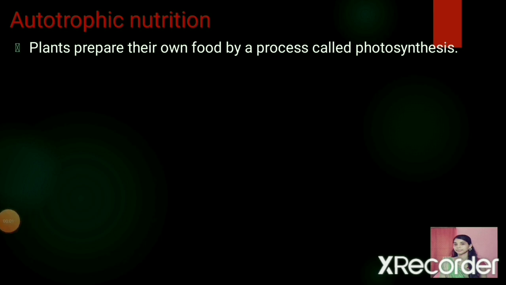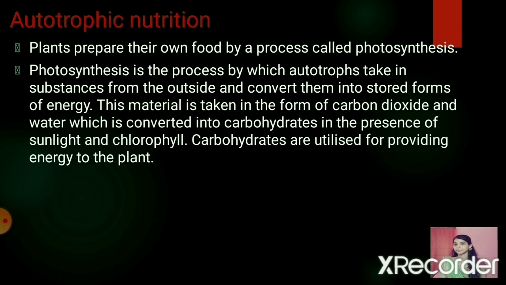Photosynthesis is the most important biological process on which the existence of the entire life is dependent. So, photosynthesis is a process by which autotrophs take in substances from outside and convert them into stored forms of energy. The substances which are taken from the surroundings will be the carbon dioxide and the water.